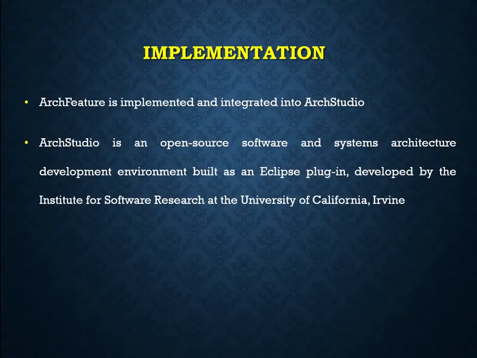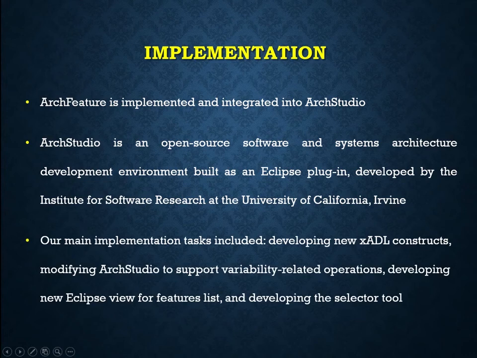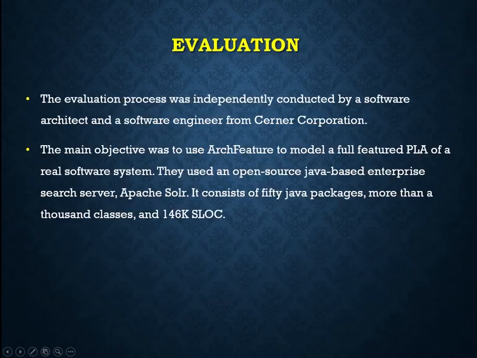So our main implementation tasks included developing new Xadl constructs, like the feature construct we just saw in the previous slide. Also, we modified ArchStudio to support our variability-related relationships and operations. We also developed new Eclipse views to support the product line architecture and the feature list. And on top of that, we developed a new tool called Selector.